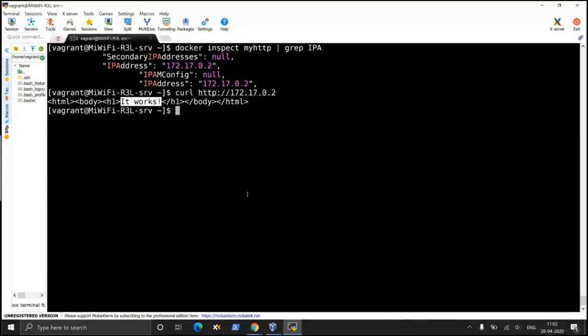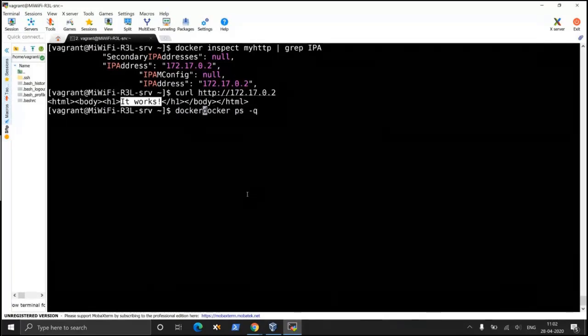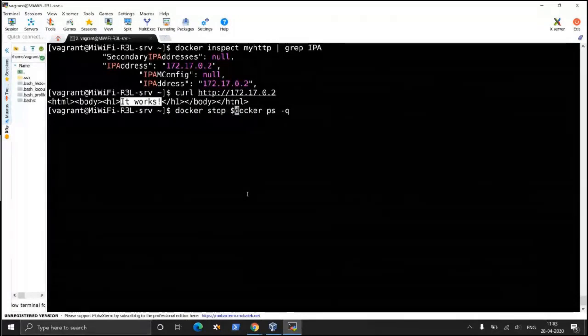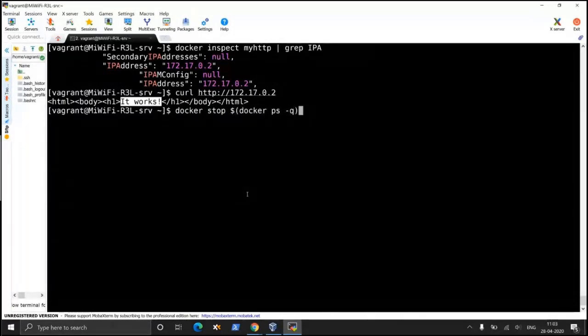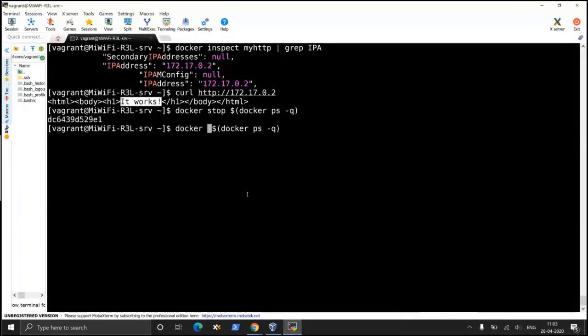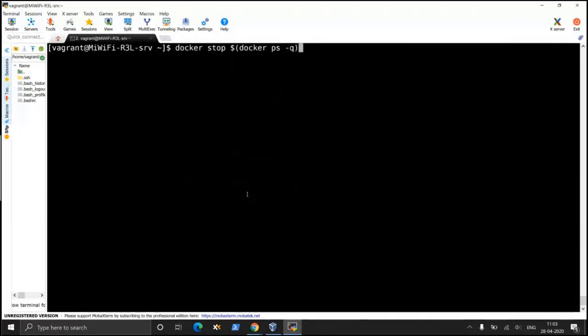Okay, so let's stop this container. Docker ps -q, and Docker stop, this container. It will stop and then I'll also do a Docker rm. I'm also going to remove this image. Okay, so I have deleted the image also. Next time I'm going to run the same command.